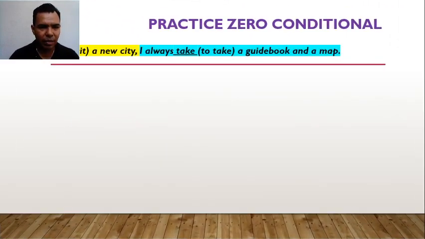Let's practice a little. Remember, the idea is to take those examples or those verbs in brackets or parentheses and to write them on the blanks in simple present. But remember, in simple present, we need to add the s when the subject is he, she, or it. Look at this example. If I, the verb is visit, if I visit a new city, I always take a guidebook and a map.